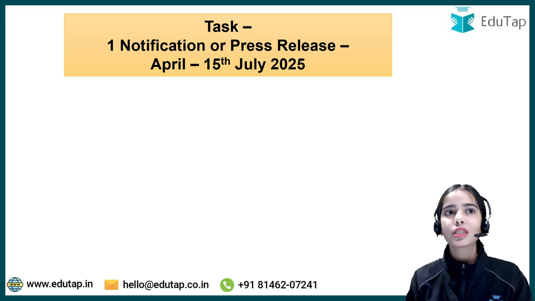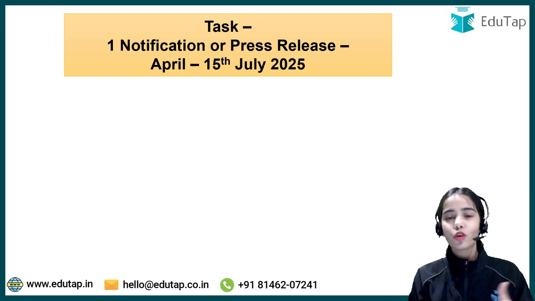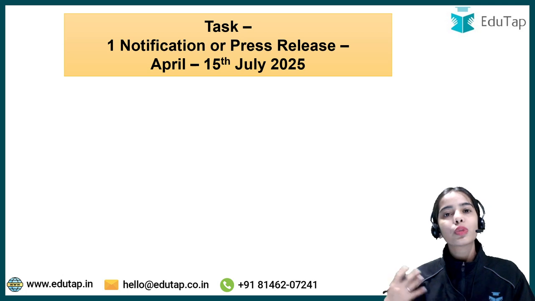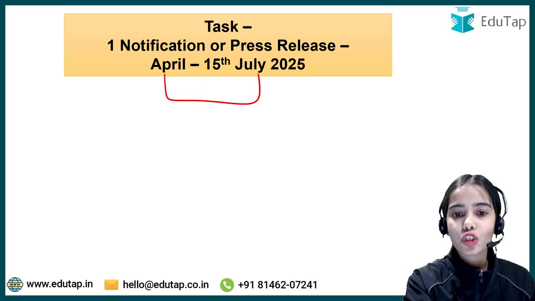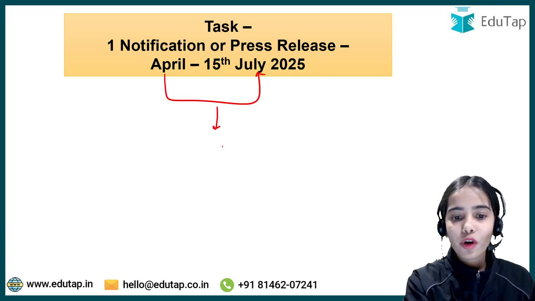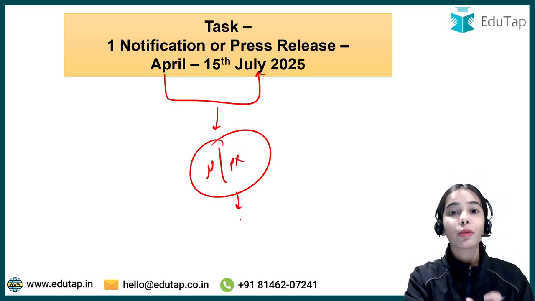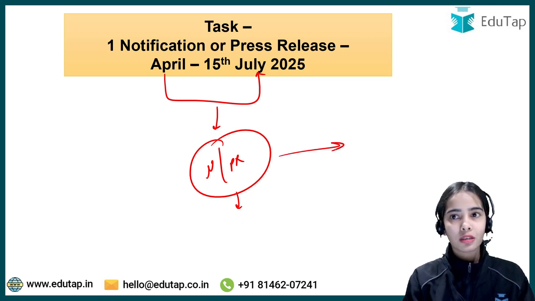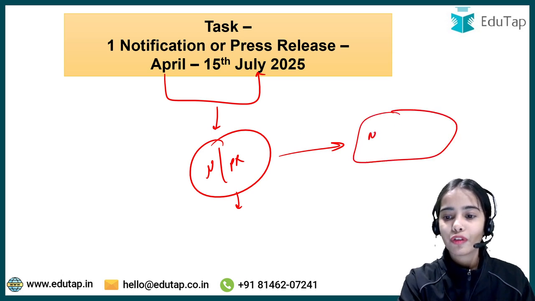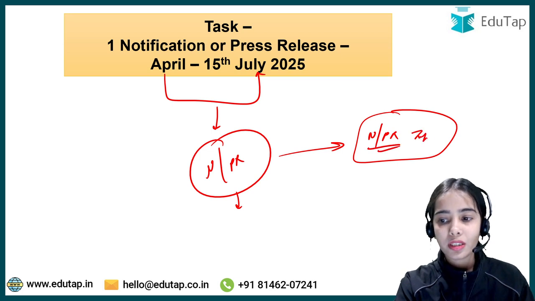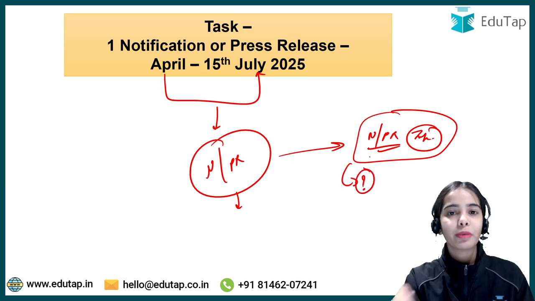But the task with you is, if you have been with me from the start of your journey and from the previous 3-4 months, you must know which are the important notifications and press releases. So now you have to tell me any notification or press release from April till 15 July 2025 that is important as per your understanding and is not mentioned here. Let's have a discussion in the comment section, and you can tell me that, according to you, this particular notification or press release is important, and then I will explain why it has not been mentioned in my list.